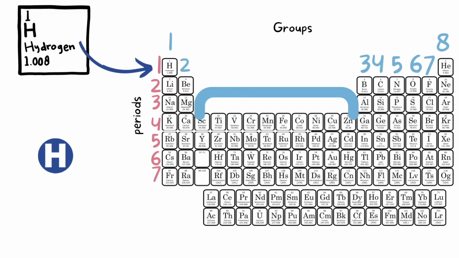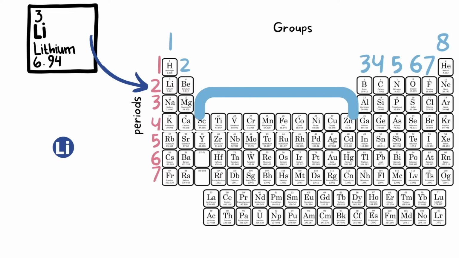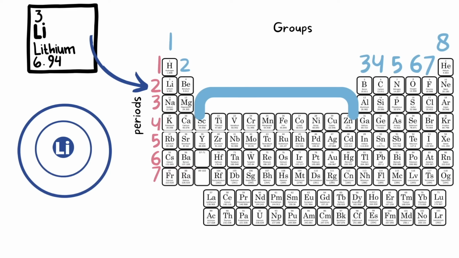Here's the nucleus of the hydrogen atom. Because hydrogen is in period 1, we know it will have only 1 energy level. And because it is in group 1, we know it will only have 1 valence electron. Next, let's look at lithium. Lithium is in period 2, so it will have 2 energy levels, or we can also call them shells. It is in group 1, so we know it will only have 1 valence electron.